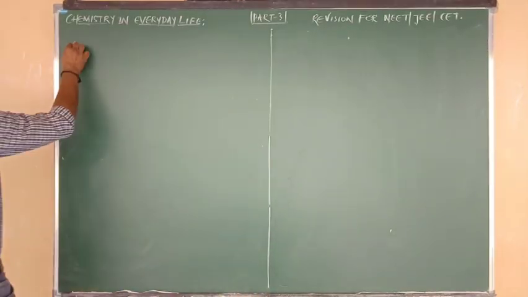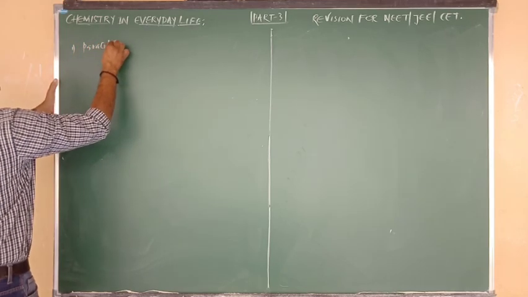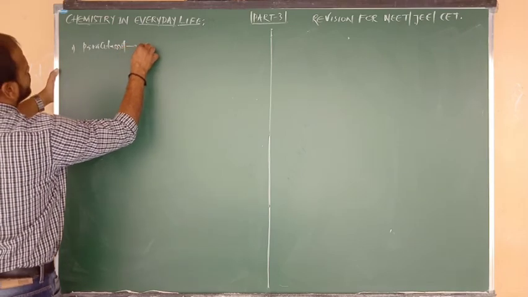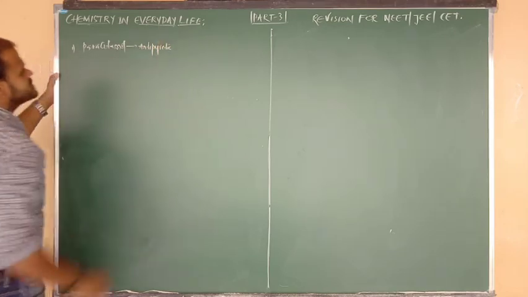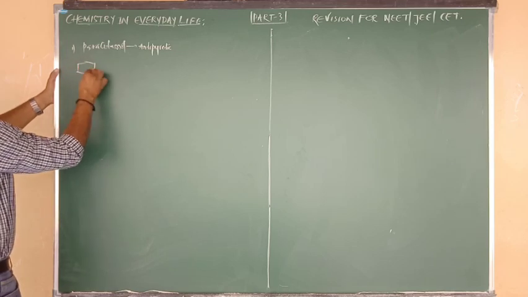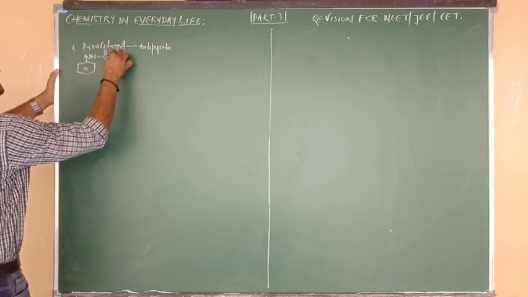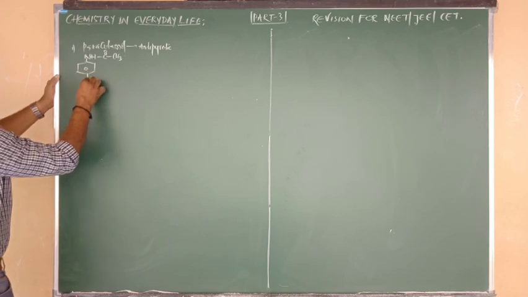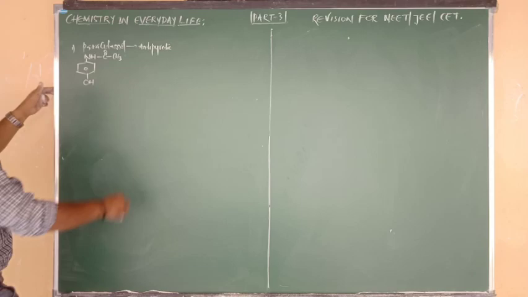In that, number one structure I am going to tell you is paracetamol. Already I have given it to you, but once again. Paracetamol is an antipyretic, used for fever control, and it can also be used as an analgesic. So what is the structure? Benzene bonded to NH, NH bonded to C double bond O, bonded to CH3. In the opposite place we have to write OH. So 4-hydroxy acetanilide. This is paracetamol.